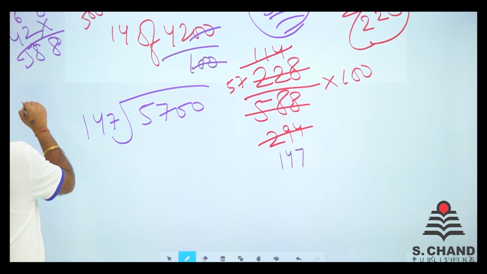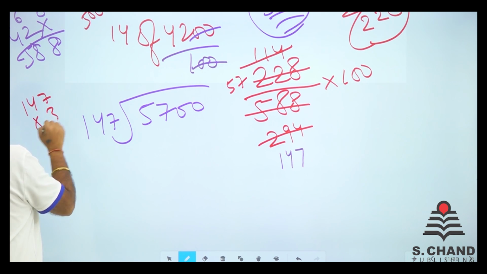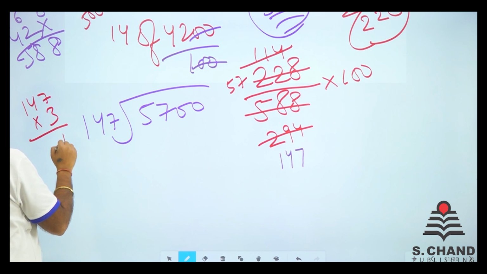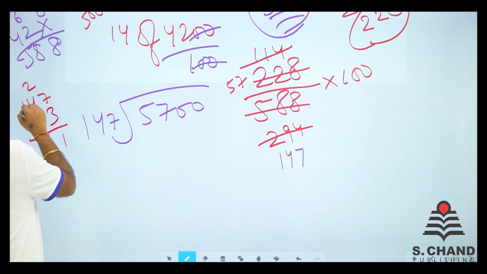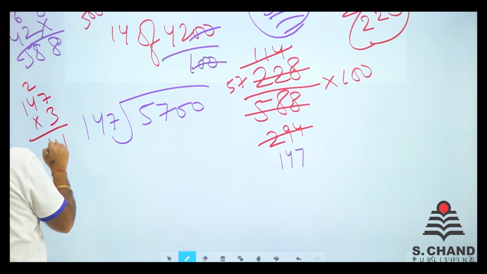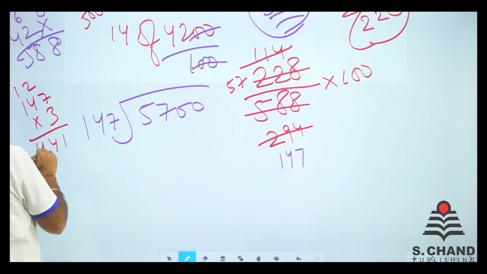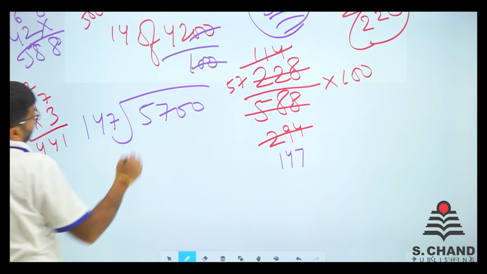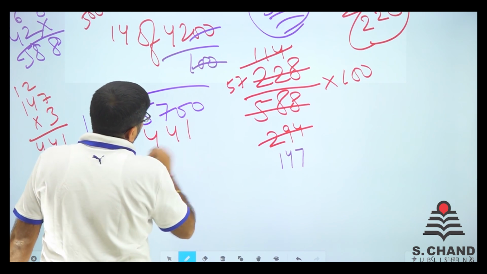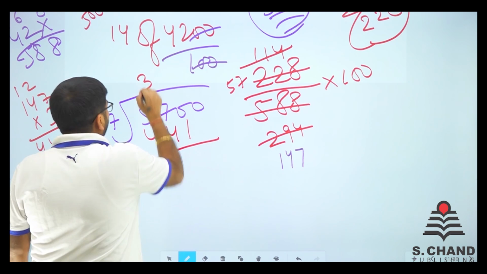So first we multiply 147 into 3. 7 3s are 21, we get 2 here. 4 3s are 12, 13, 14 here. We get 1 here. So 3 1s are 3 and 4. So we get 441.